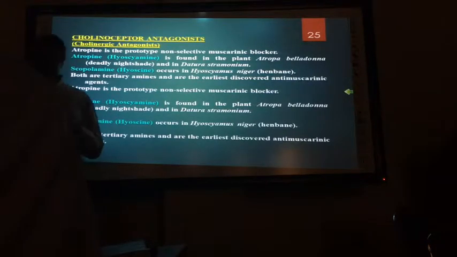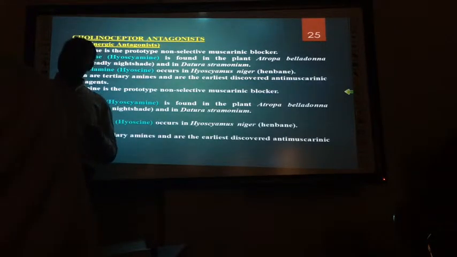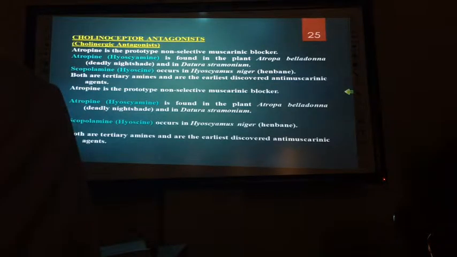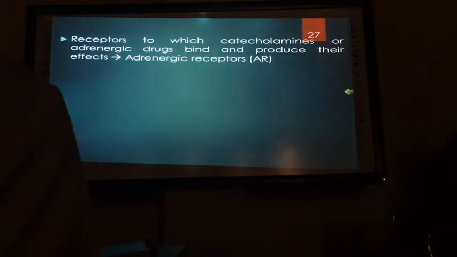But the problem is they will block autonomic ganglia, both sympathetic and parasympathetic. So it will affect the release of noradrenaline as well as acetylcholine. So they will have multiple adverse effects. Okay, this is all about cholinergic drugs and cholinergic receptors.